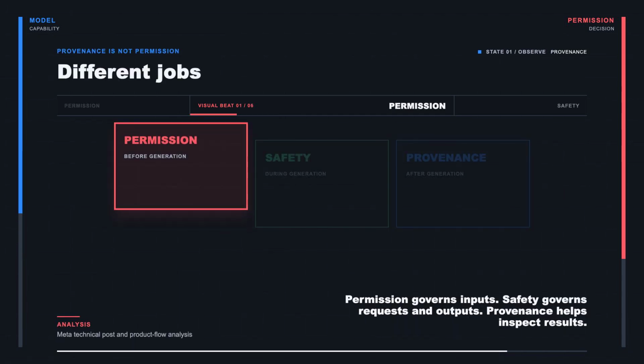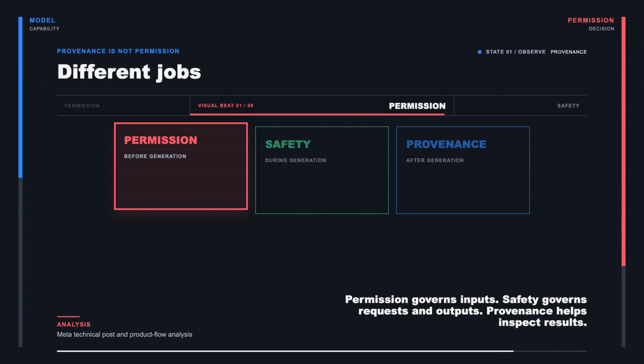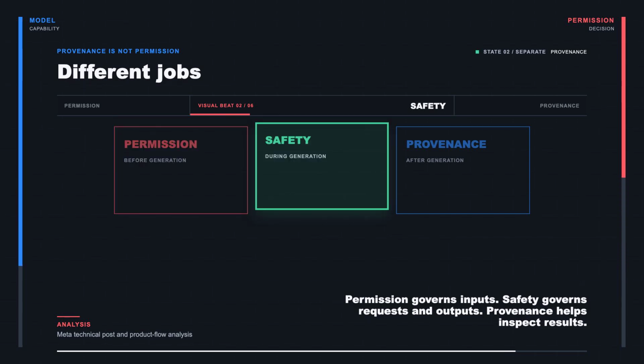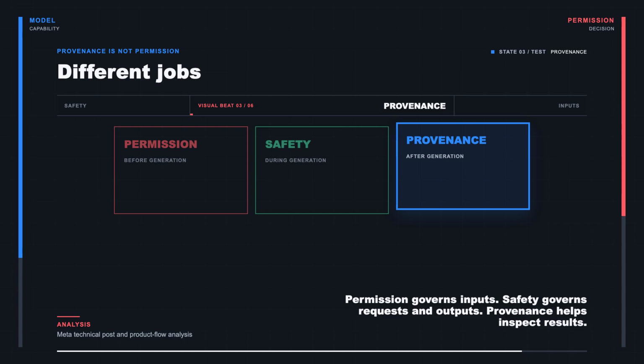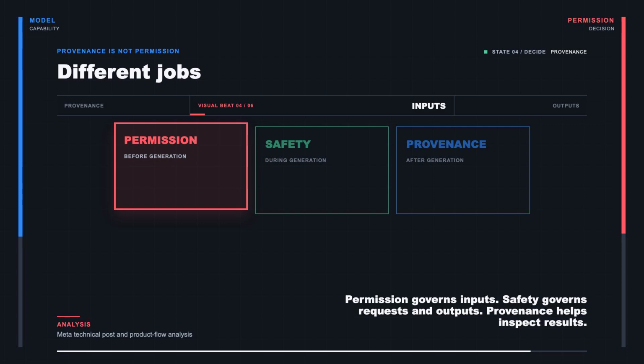One final distinction is easy to miss. Provenance tools and permission controls solve different problems. Content Seal may help answer, was this image made by Meta AI? Safety filters may help answer, does this output violate policy? Neither one answers: did the reference person affirmatively agree to this use? Product teams often bundle these ideas under safety, but they belong at different checkpoints.